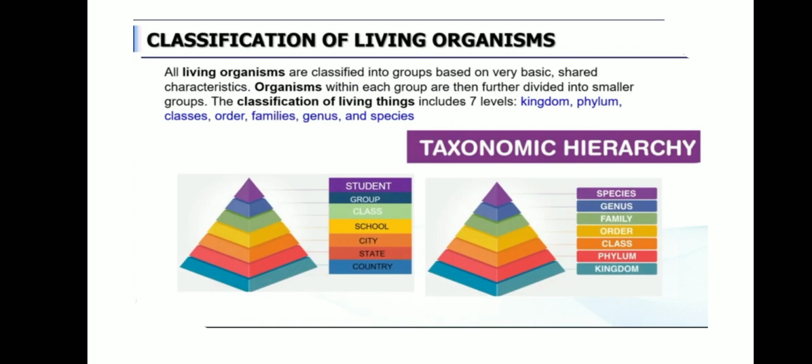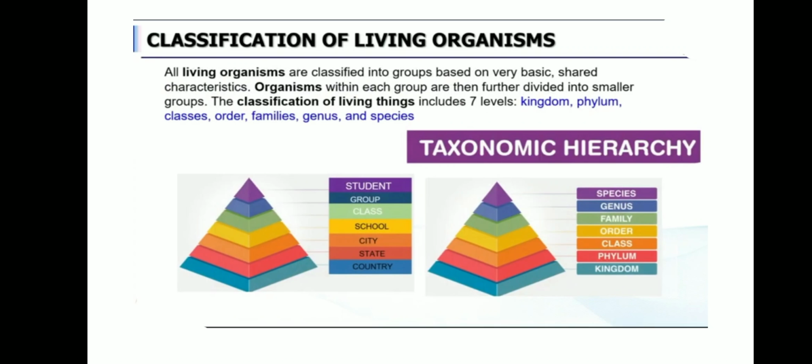Okay, so if you take here, instead of species, a single student, that is a very small category, isn't it? Okay, next coming to genus. Genus is a little bit bigger. You can compare it with a group. A student is there in a group. For example, in a classroom there may be a yellow group and a green group. Likewise, groupism is done among the students, isn't it? So that student is in any one of the groups, either yellow or green. Likewise, it's coming to a bigger category.